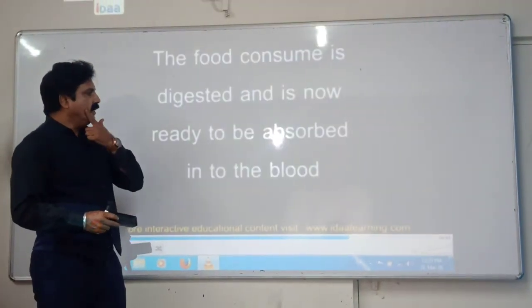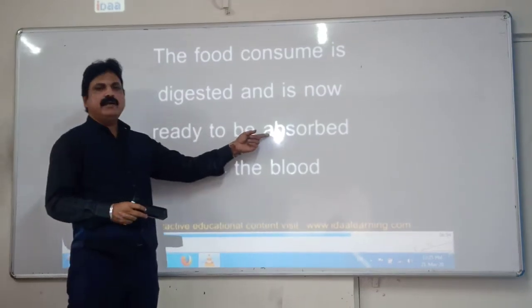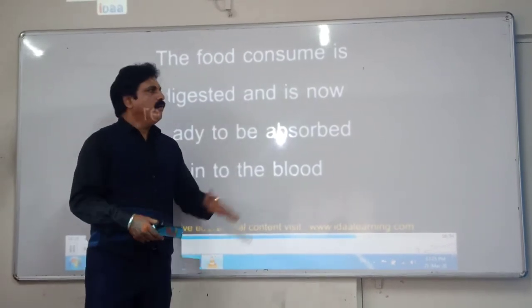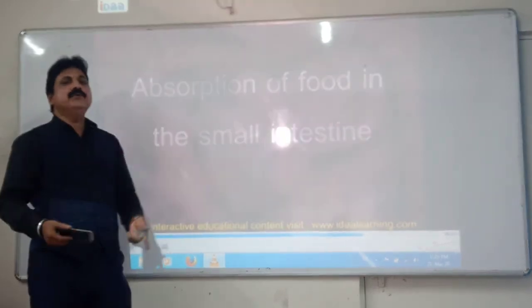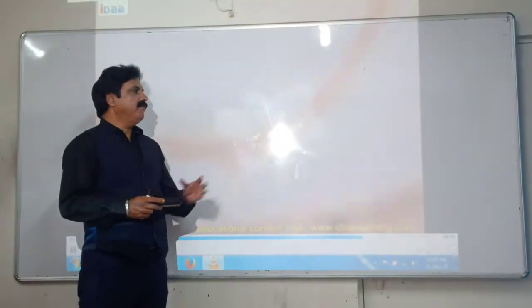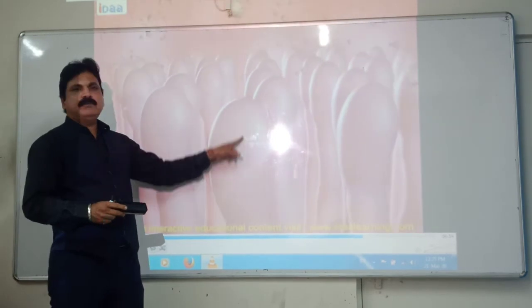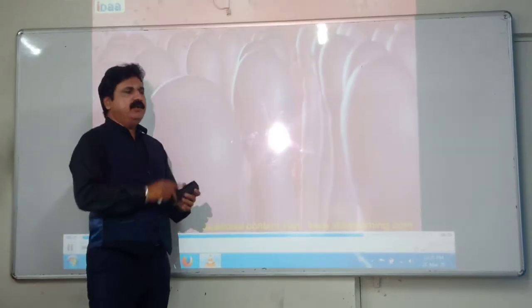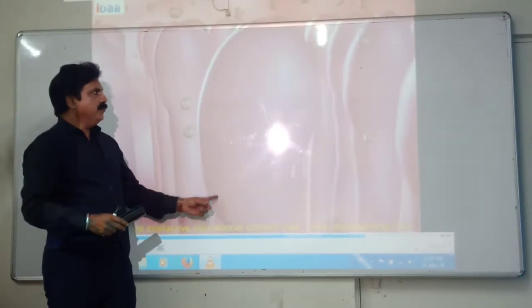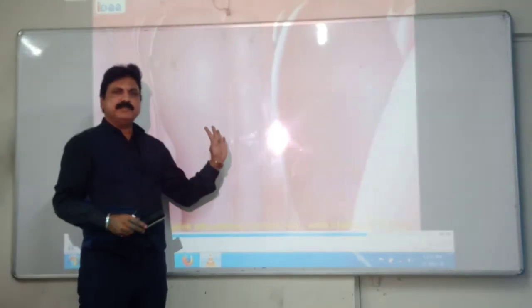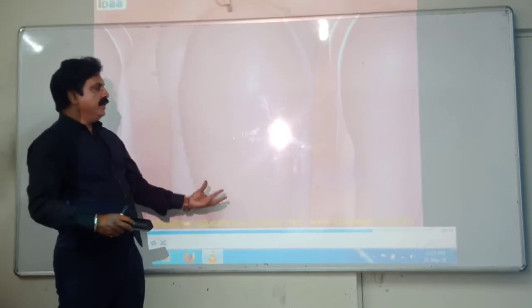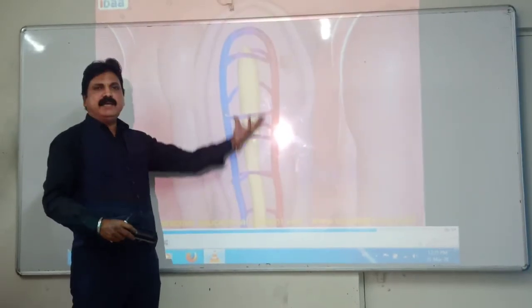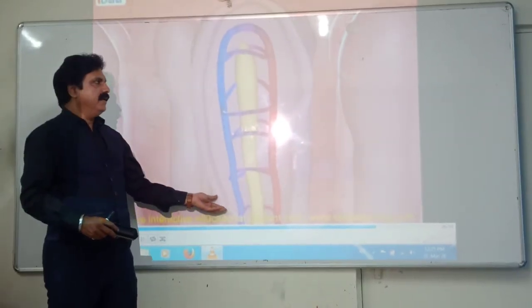See, now the small intestine doing the process of what? Doing the process of absorption. Whatever the food is digested, it should be absorbed into your body with the help of a specialized structure which is known as the villi. If you look at inside the small intestine, you can see such type of finger-like projections which is known as the villi. And in this villi, you can see there is a lot of blood supply is there. This is the blood supply.